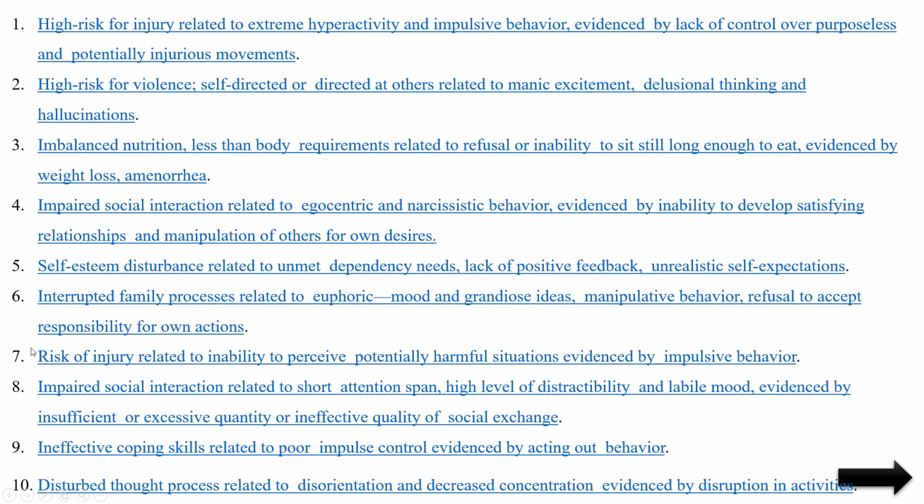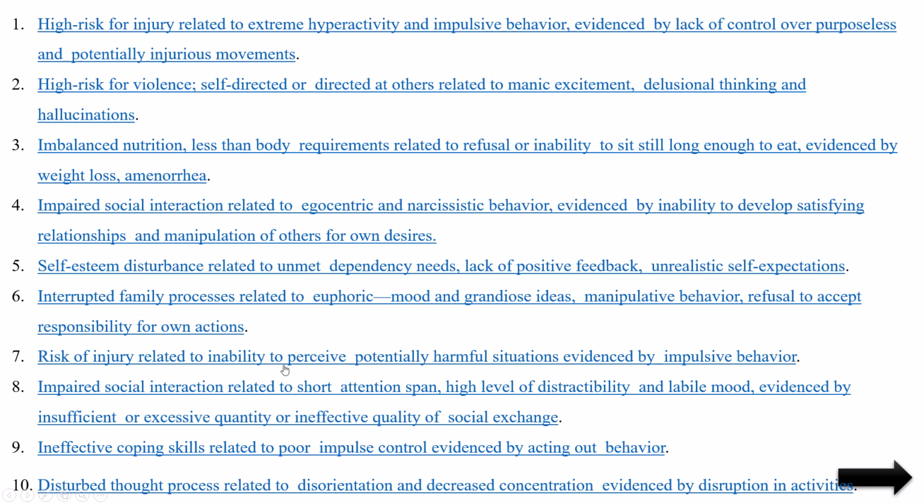And risk for injury, high risk for injury as stated. Another one, impaired social interaction, that we have also seen here. The reason is different here: impaired social interaction related to egocentric or narcissistic behavior. Narcissistic behavior means hurting others, that type of behavior. Here impaired social interaction related to short attention span, because they are not able to attend to others, that's why impaired social interaction will be there. So here we have to give treatment to maintain their attention. And here for impaired social interaction, we have to reduce their narcissistic behavior.